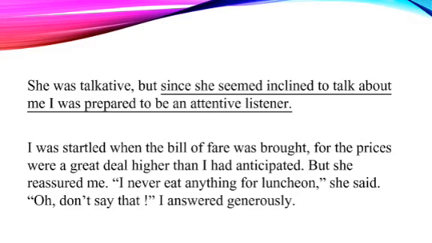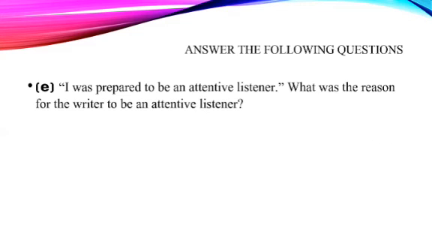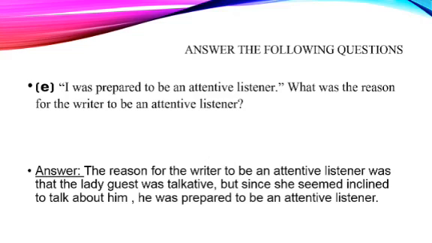Though she was talkative, as she was interested in him and talking about him, he became a patient listener. So here is our answer. The reason for the writer to be an attentive listener was that the lady guest was talkative, but since she seemed inclined to talk about him, he was prepared to be an attentive listener.